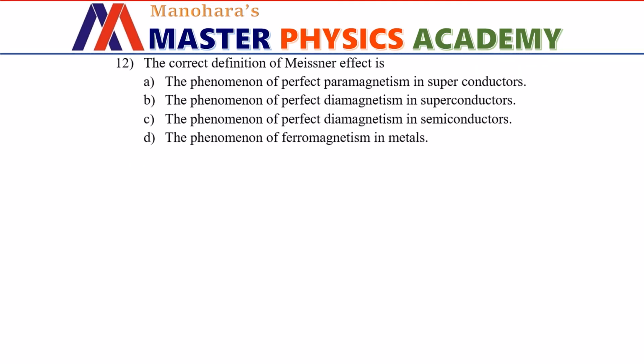The correct definition of Meissner's effect is, what is Meissner's effect? At very low temperature, the diamagnetic substances show or exhibit perfect diamagnetism.